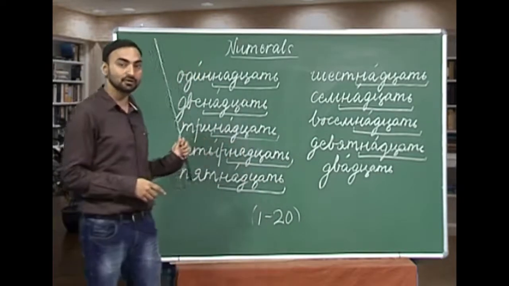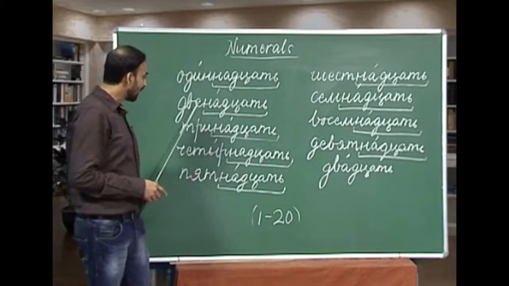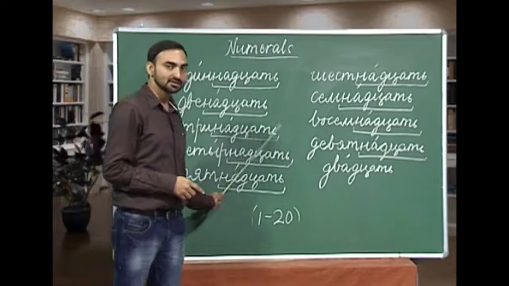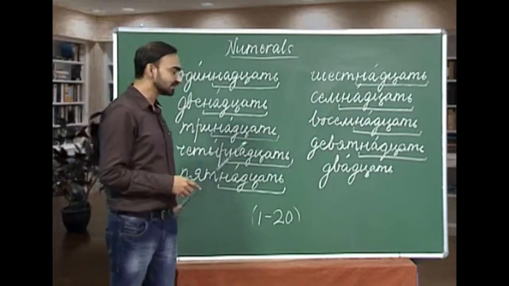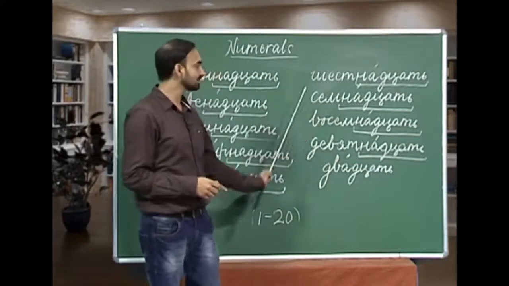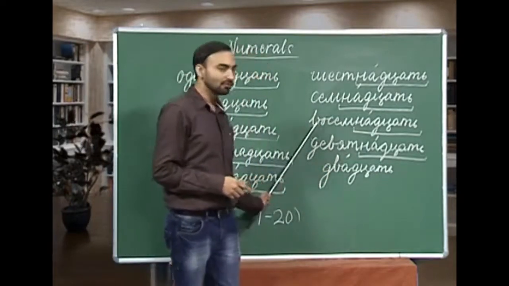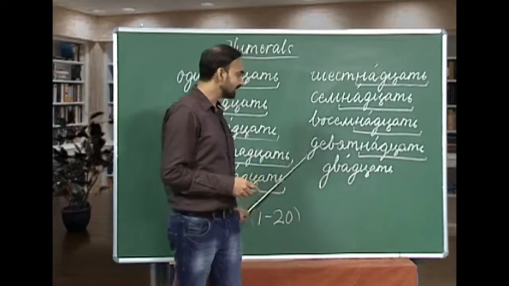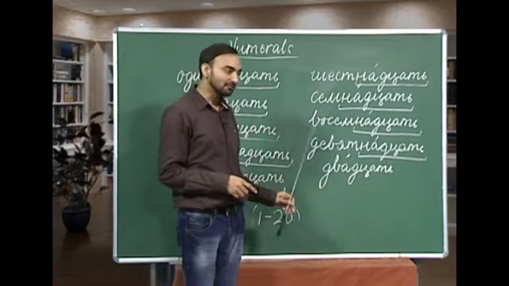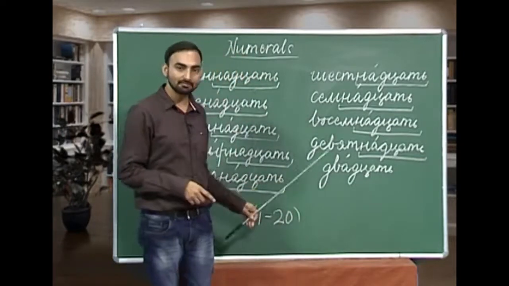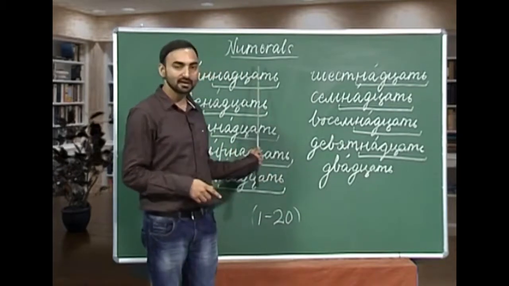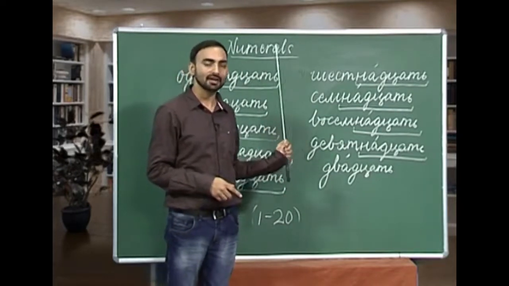If you remember 2, again you add only natsach, and so on for the rest, while 10 is different. So, you have to memorize the numbers from 1 to 10 first, and then the numerals from 11 to 20.